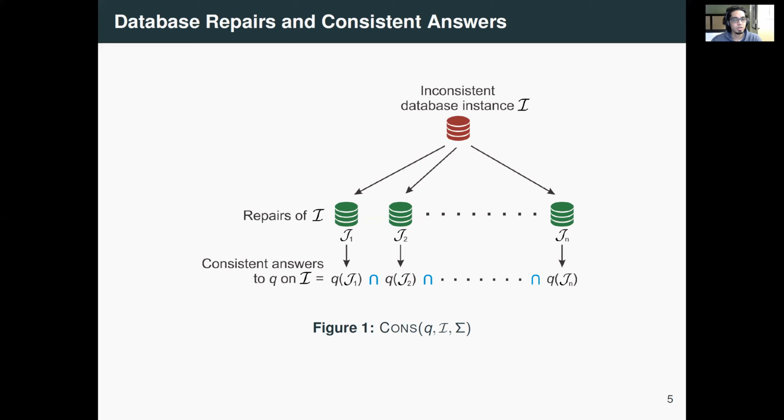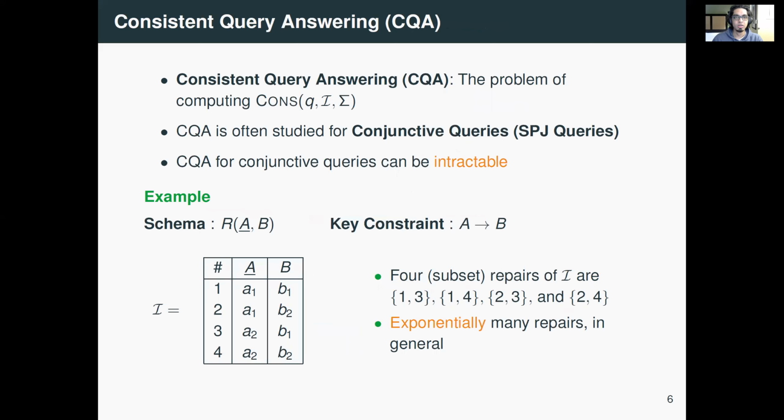The strong semantic guarantee that you get from consistent answers that you in fact don't get from data cleaning is that no matter how you repair your database, your consistent answers are going to remain the same. Consistent query answering or CQA is the problem of computing the consistent answers on a given inconsistent database. It is often studied for conjunctive queries, also known as select project join or SPJ queries. So in SQL, these are select from where type of queries.